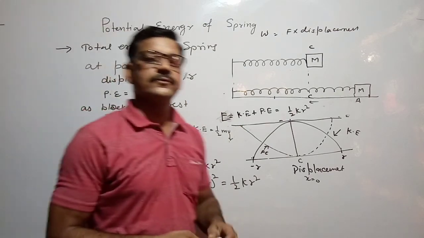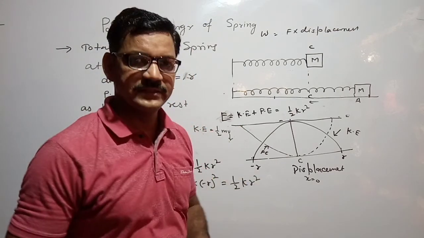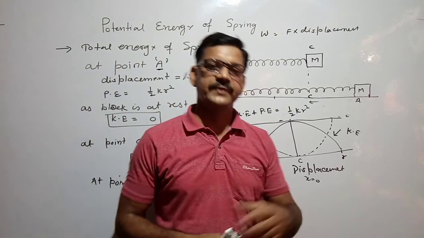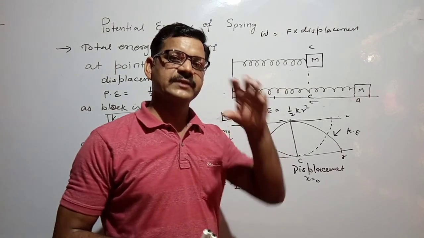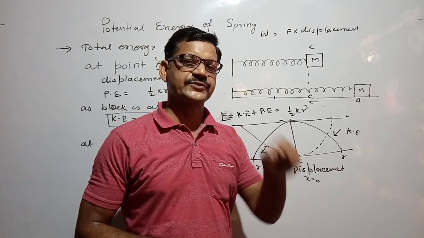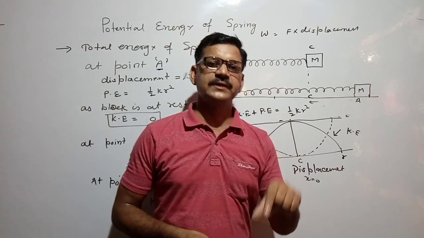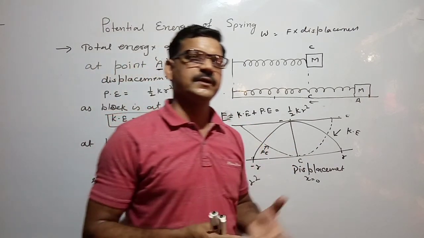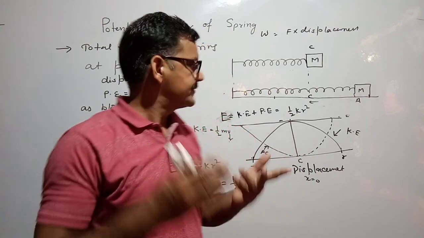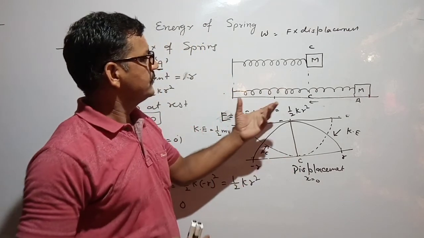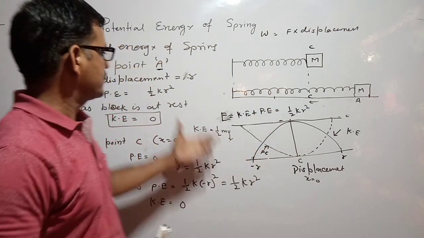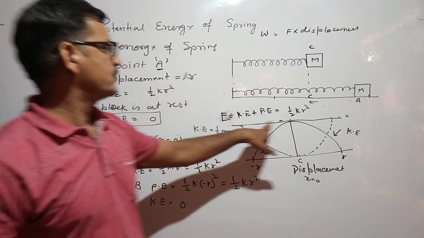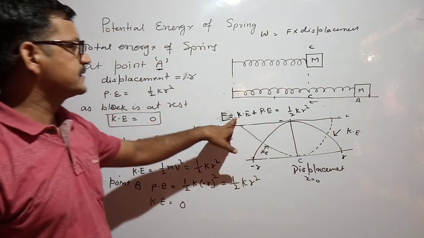And also we studied the force constant or spring constant, that is the force required to compress or stretch the spring through unit displacement, that is it can be 1 meter, 1 millimeter or 1 centimeter. Also we studied its total energy, and we see that total energy remains constant.